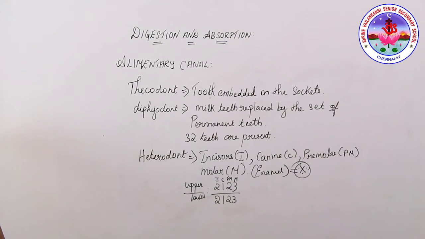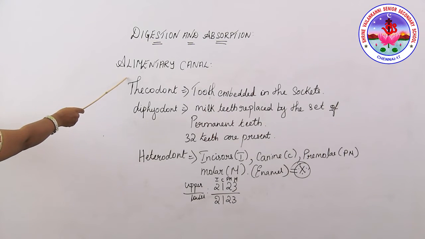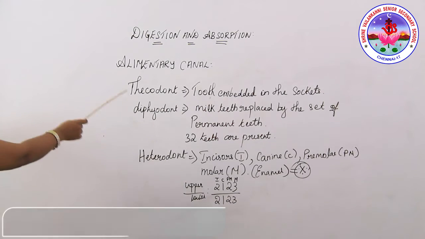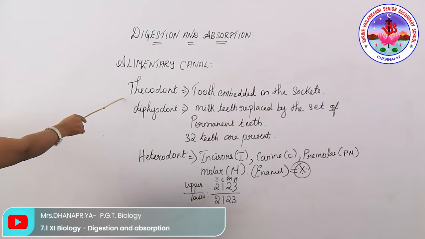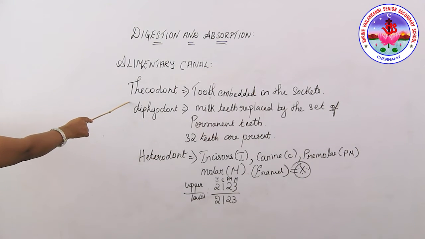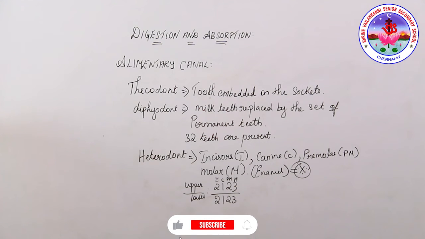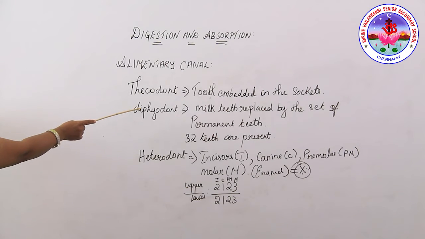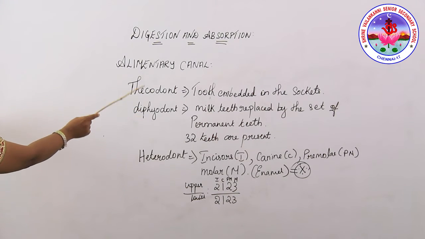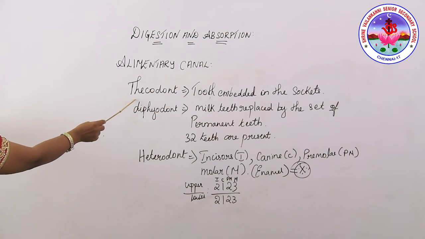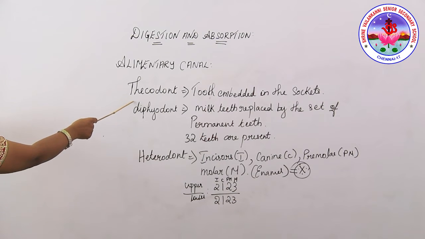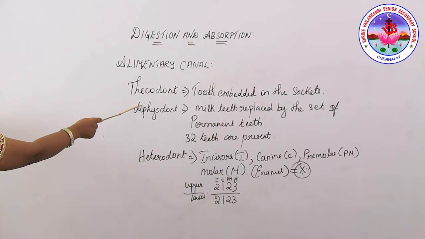As I said before, the human digestive system consists of the alimentary canal and the associated glands. The alimentary canal begins with the anterior opening, the mouth, and opens out posteriorly to the anus. The mouth leads to the buccal cavity or oral cavity. The oral cavity has a number of teeth and a muscular tongue. Each tooth is embedded in a socket, like a pocket. We call that thecodont, the tooth embedded in the socket of the jawbone, the upper jaw and the lower jaw.